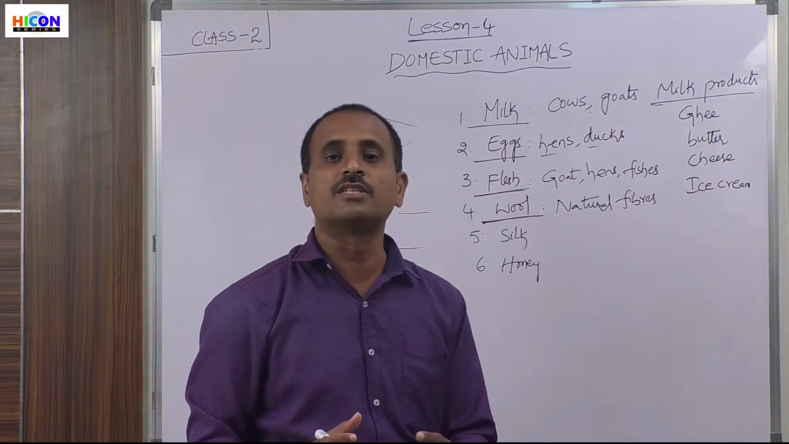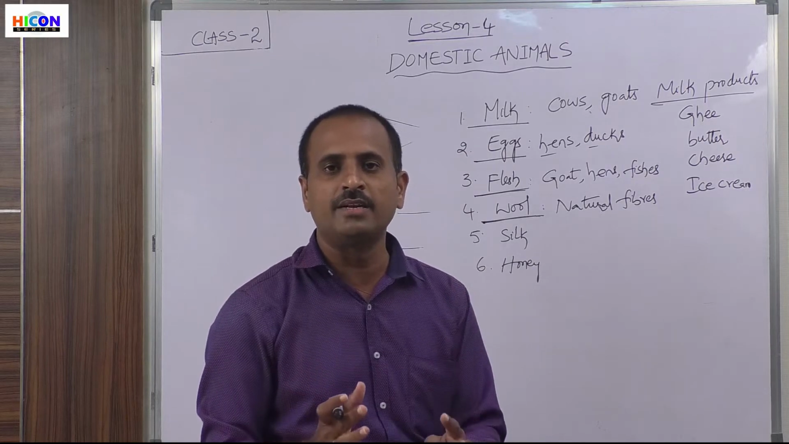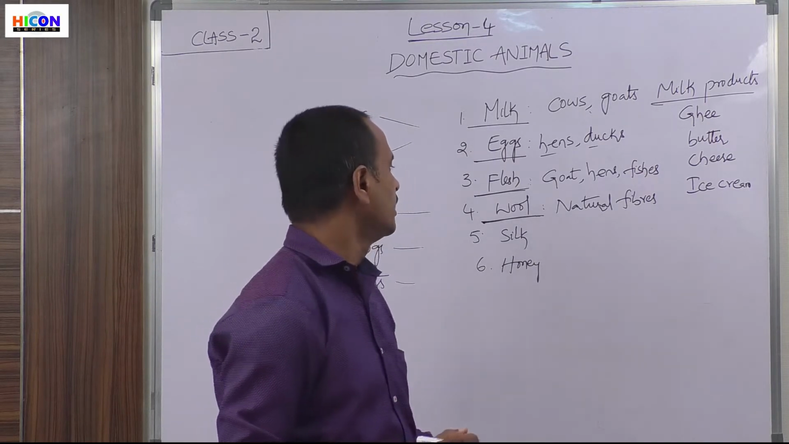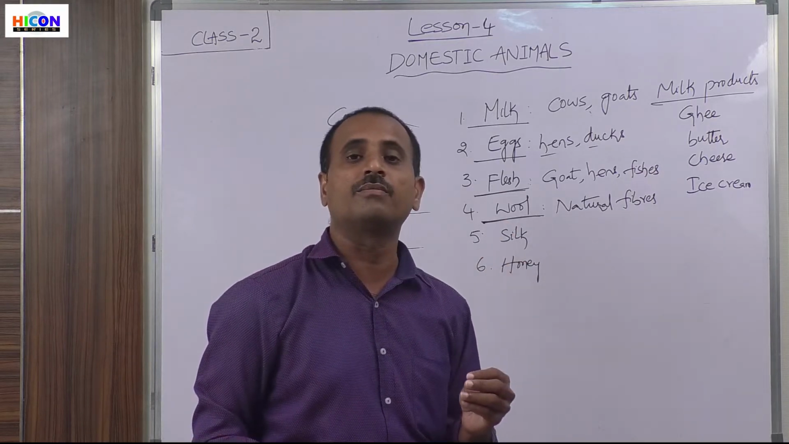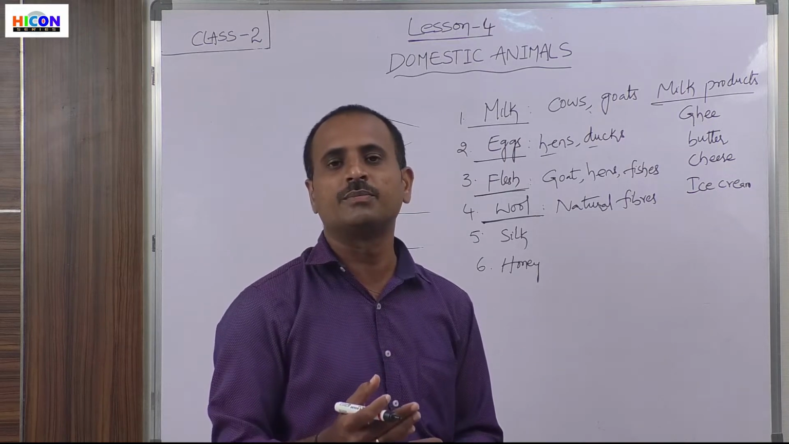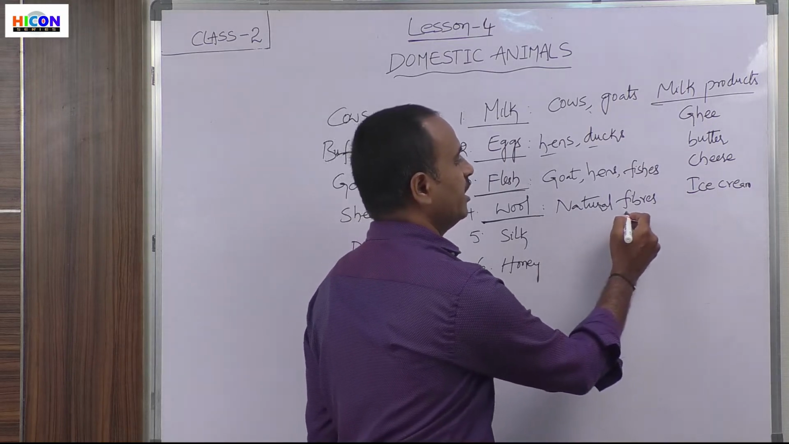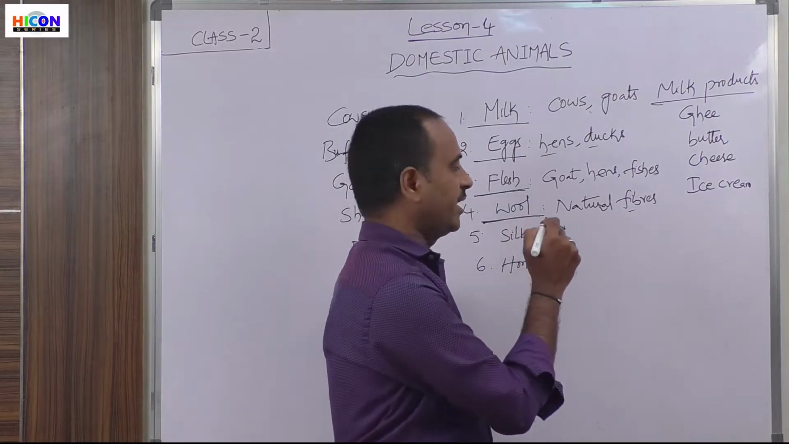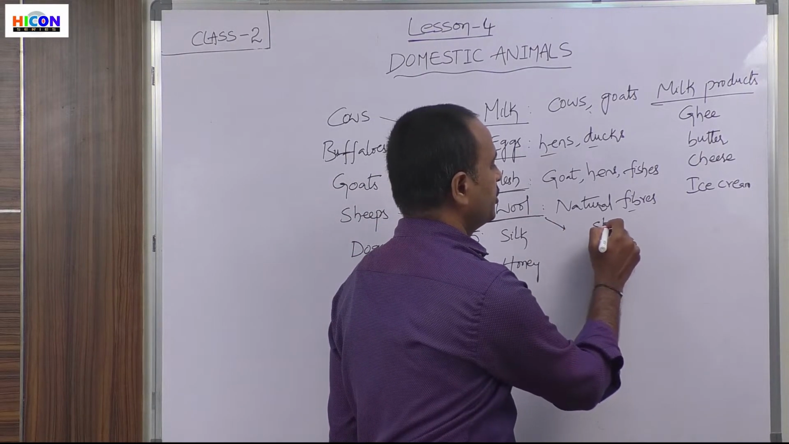Those fibers which are obtained from plants and animals are called natural fibers. Here wool is obtained from the animal sheep. So wool is obtained from sheep. That's why wool is a natural fiber. So where do we get wool? We can obtain the wool from the sheep.